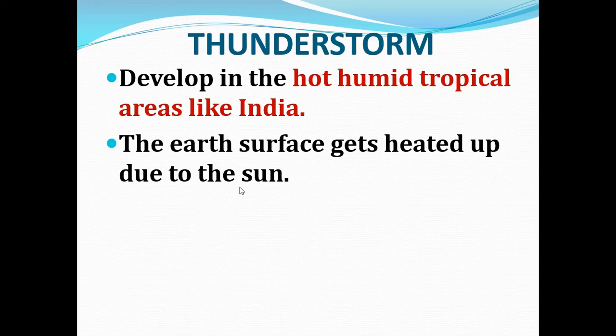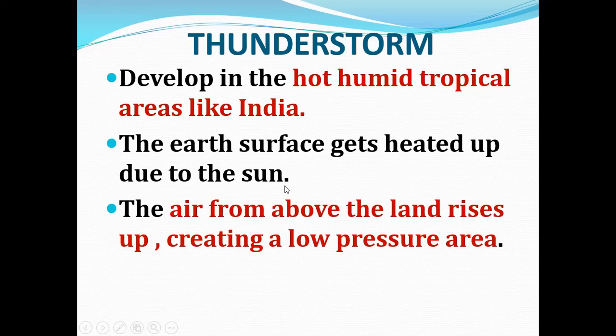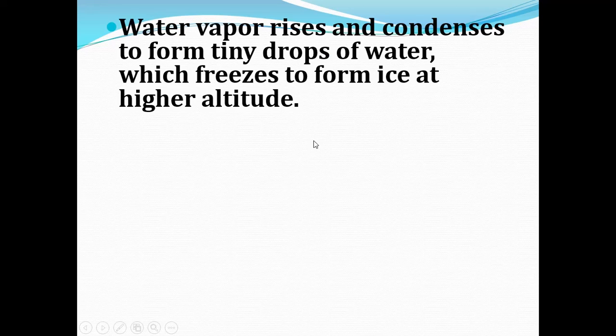So here also, first the earth's surface gets heated up by the sun, and because of the heat, the air from above the land rises, which creates a low pressure area, so that water vapor rises and condenses to form tiny drops of water, which freeze to form ice at higher altitude. This is the process that takes place during a thunderstorm.